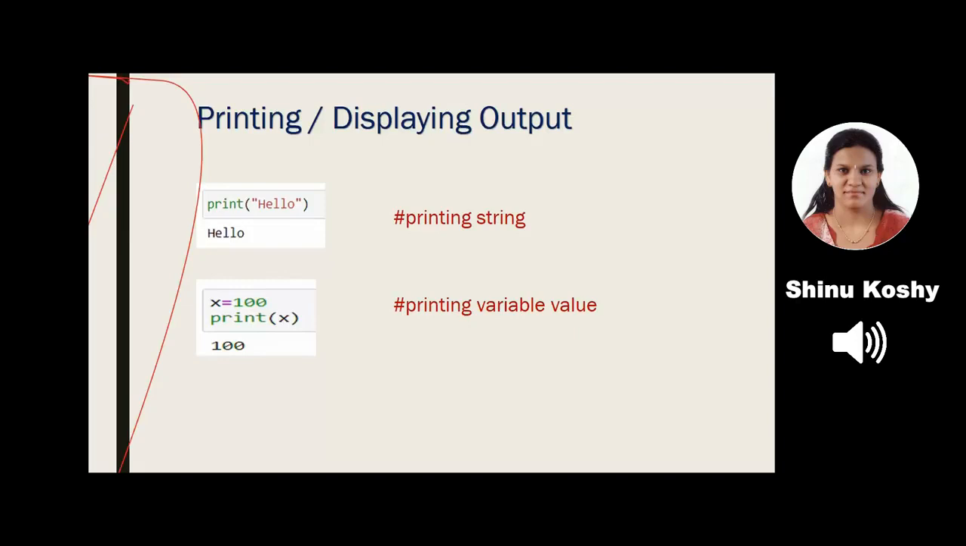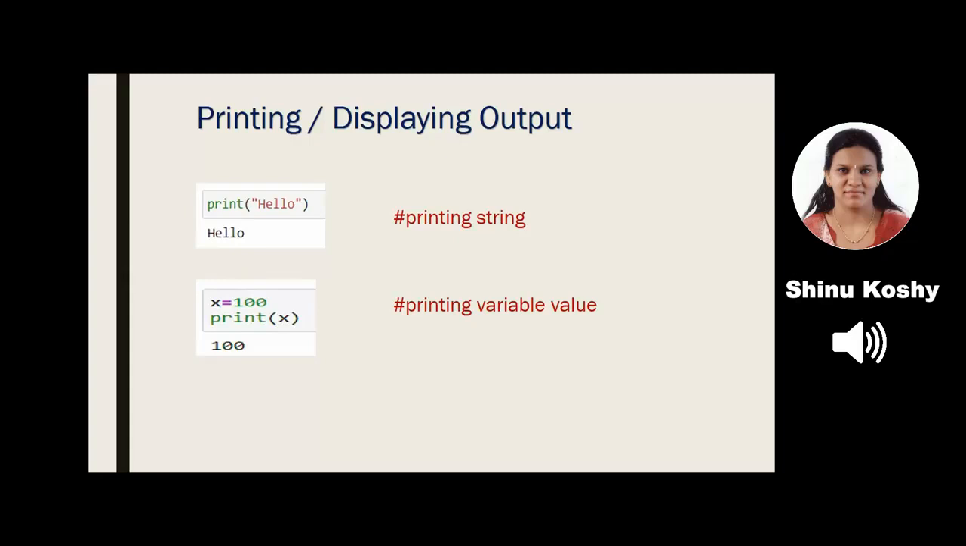Then you start the bracket. If you want to display a message, you have to put the message within double quotes or single quotes. So see the first example. I have printed a message called hello. I have to use a print statement, the brackets. Within the bracket, if I am displaying a message, I write the message within either double quotes or single quotes. And the output is also shown below, hello.